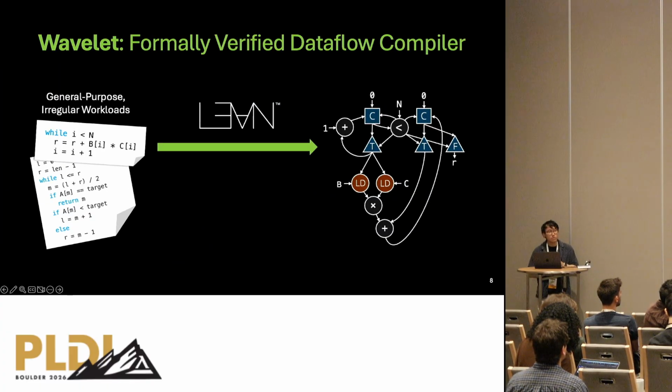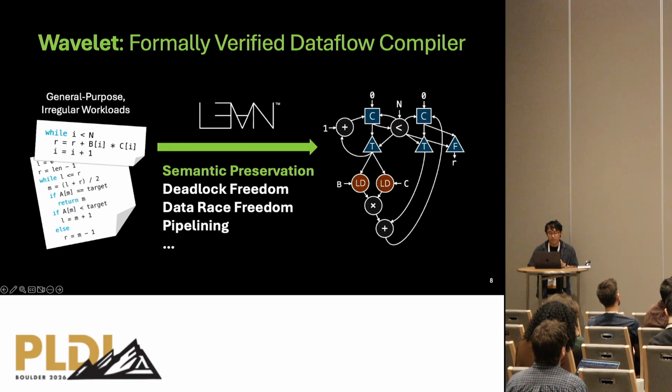In this work, we hope to use formal verification to prove the absence of these issues ahead of deployment. In particular, we design and formalize a dataflow IR and compiler called Wavelet, built using the Lean theorem prover. And we prove that the compiler produces an equivalent dataflow circuit along with good properties such as deadlock freedom and data race freedom. And importantly, our compiler and proofs are also structured in a way that enables an important optimization of dataflow pipelining, which supports more parallelism in the dataflow circuit.